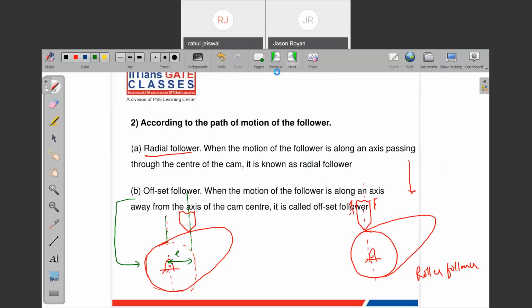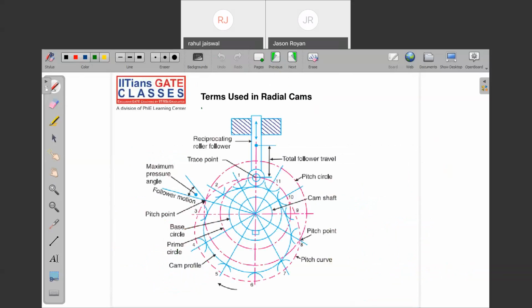Right. Now note down the terms which are used in radial cams. Note down the terms we are using in radial cams. We don't bother about so many things here. In the terminology, we have so many circles and so many curves, but I will tell you what are the things we have to remember for the cam profile.